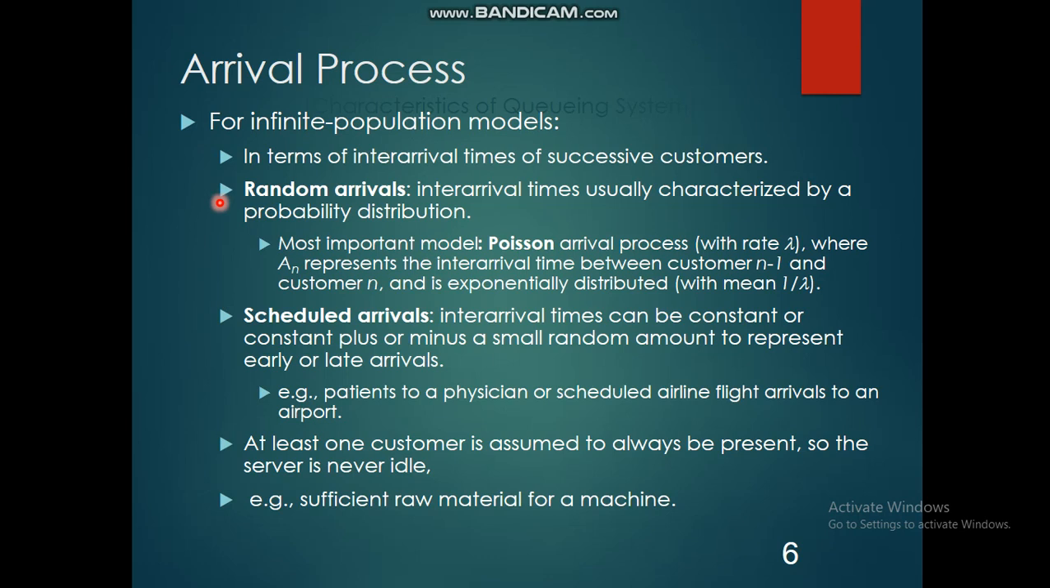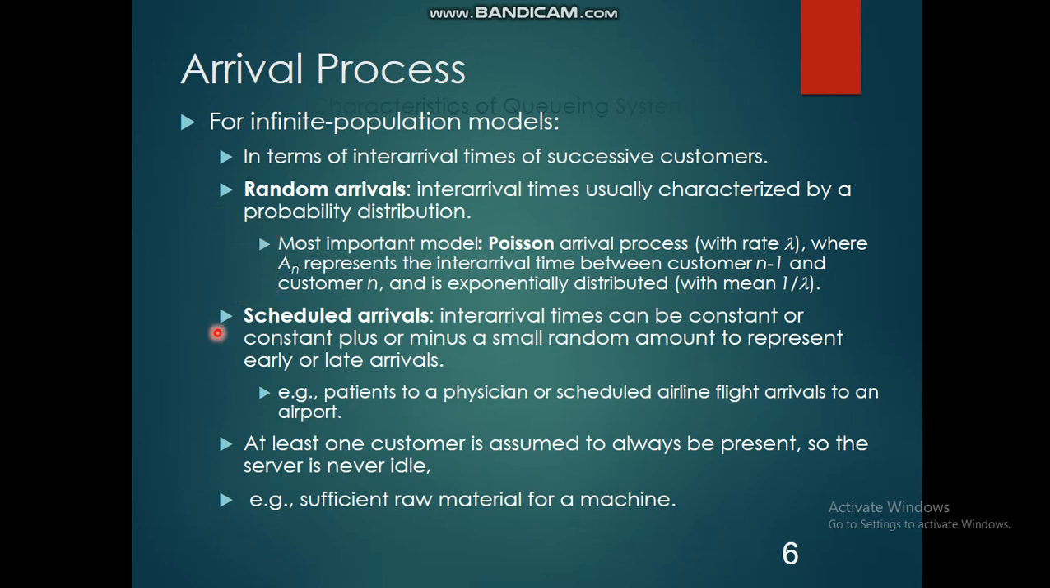We have already solved some problems of this kind. Whenever you had random arrivals, you considered some probability distribution there. The most important model here is the Poisson distribution model, and another one is the exponential distribution. But we consider the Poisson distribution model here for random arrivals. So the Poisson arrival process with rate lambda, where a_n represents the inter-arrival time between customer n-1 and customer n, is exponentially distributed with mean value 1 by lambda. This is required for some calculations, so that's why it is given here.